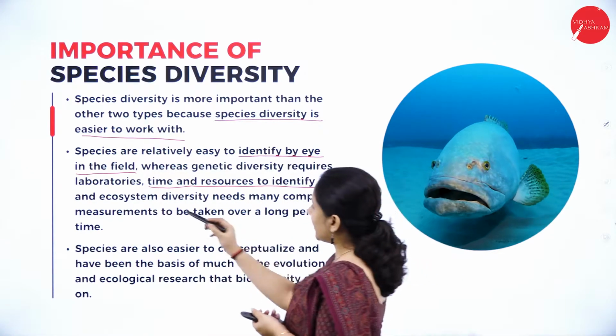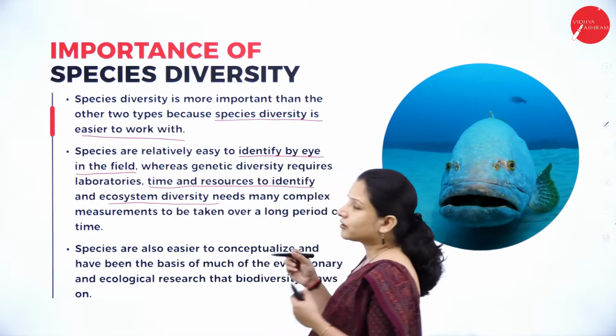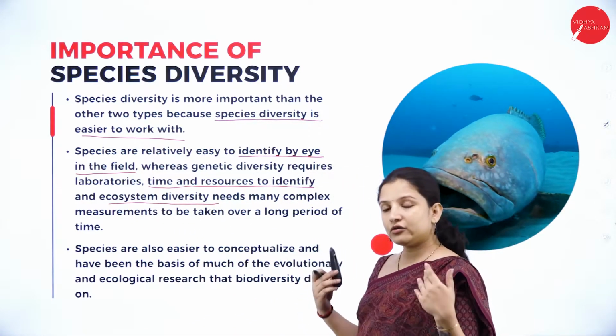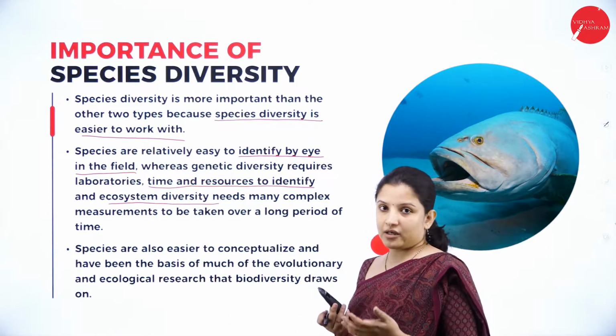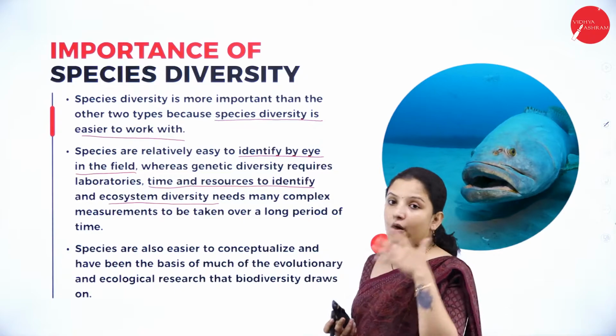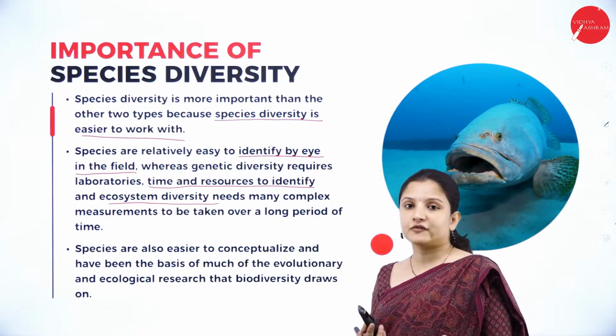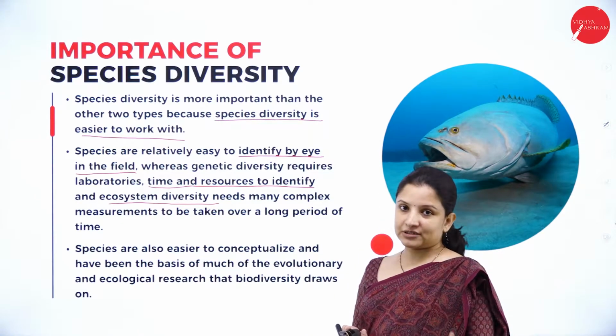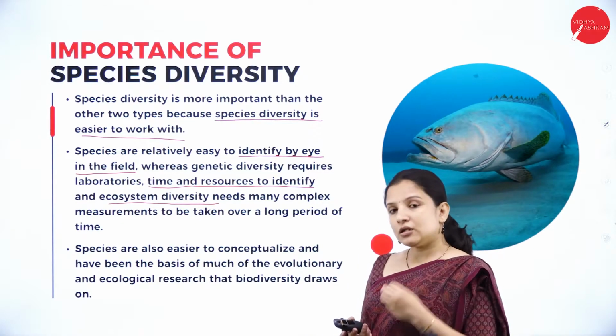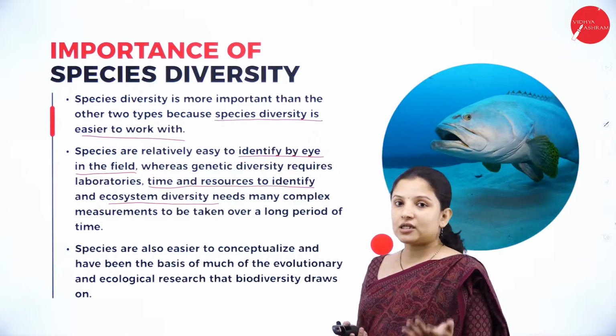Whereas ecosystem diversity also needs a lot of measurements to be taken, and when you go in for ecosystem diversity, you have to study in a larger area. So that is when it will take a longer period of time. It can take many years to do that. So that is why species diversity is more preferred for studying biodiversity rather than going in for genetic and ecosystem diversity.